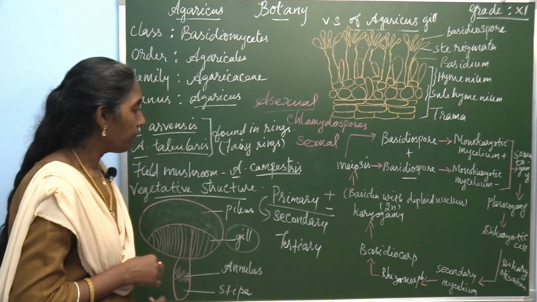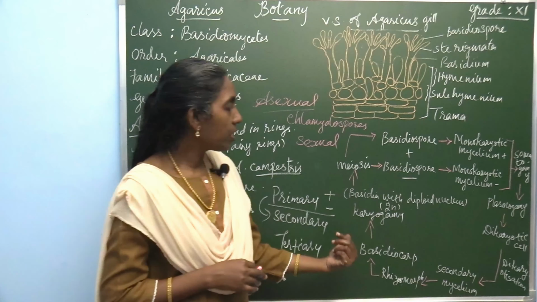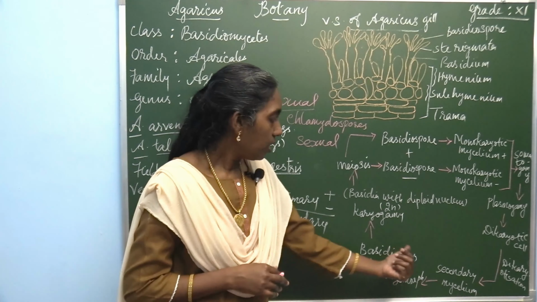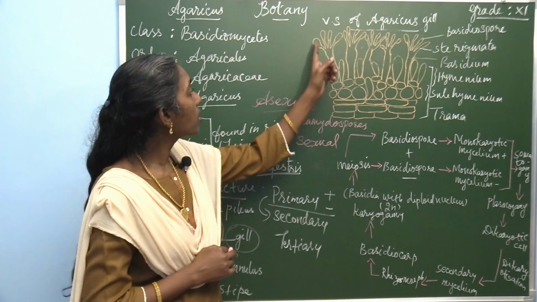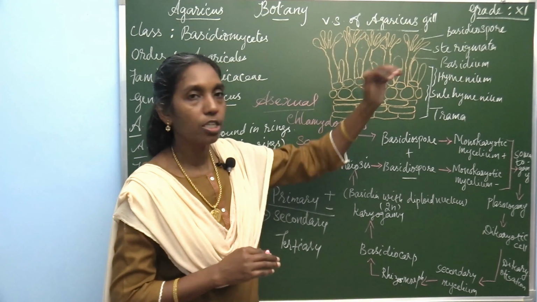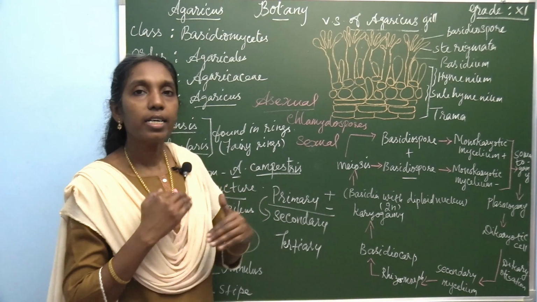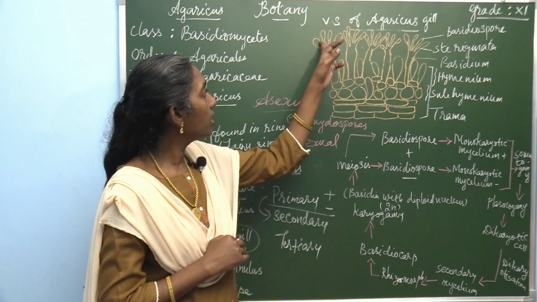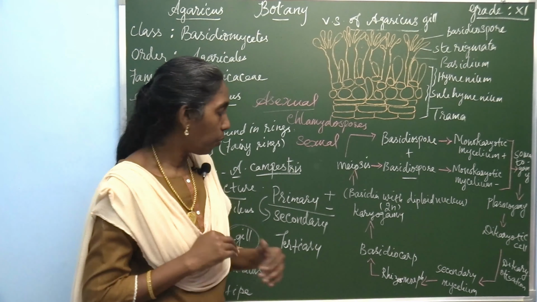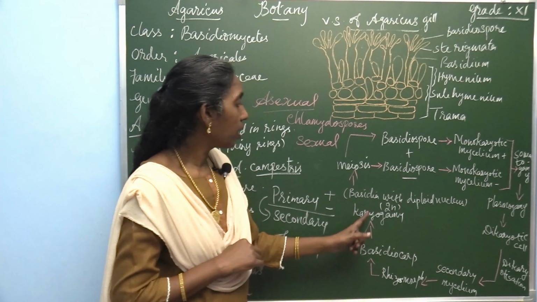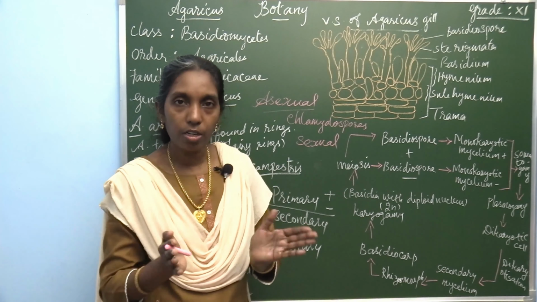This basidiocarp produces 4 haploid basidiospores, and karyogamy takes place within the basidium, the basidia with a diploid nucleus.